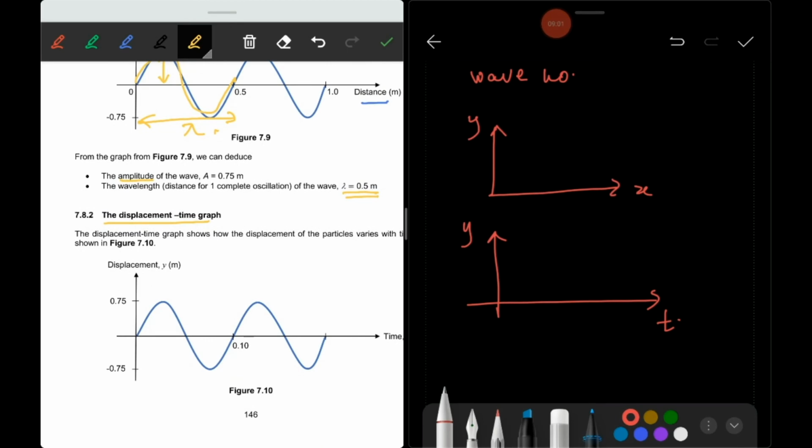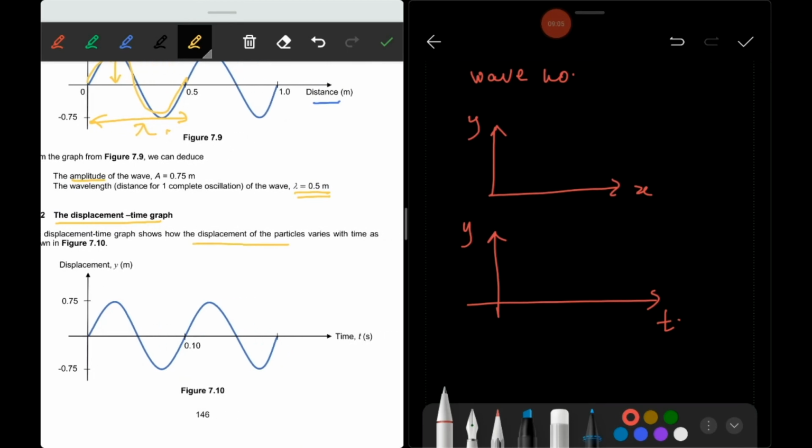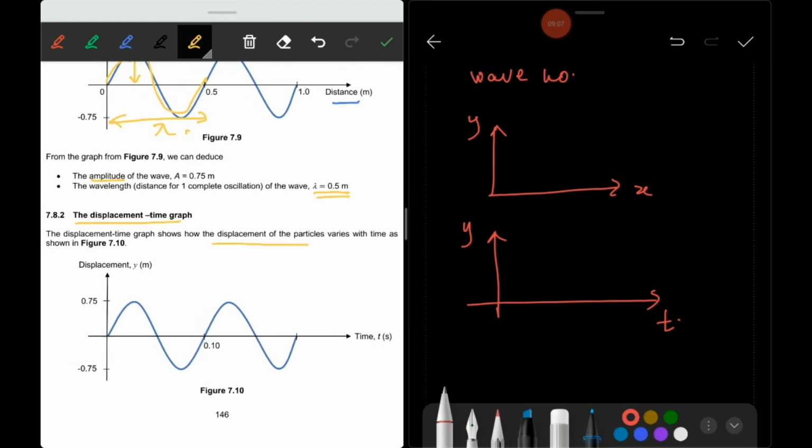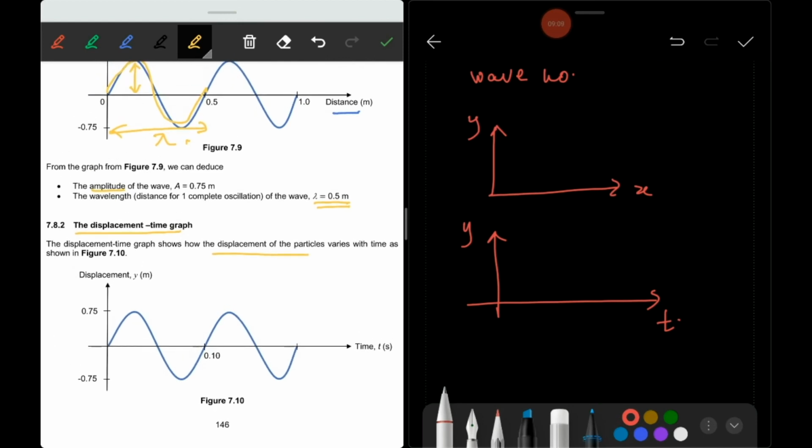The displacement time graph shows how the displacement of the particles varies with time, as shown in figure 7.10. From the displacement time graph, you can calculate the period of oscillation. From here to here, this is T. So T here is equal to 0.1.